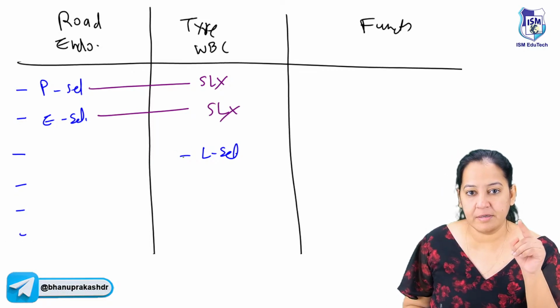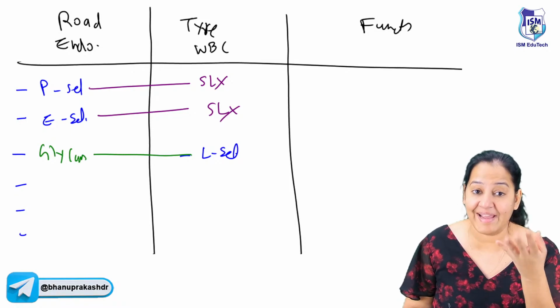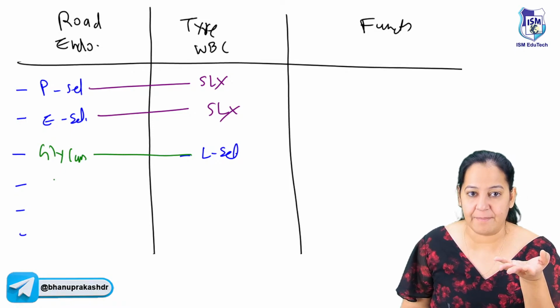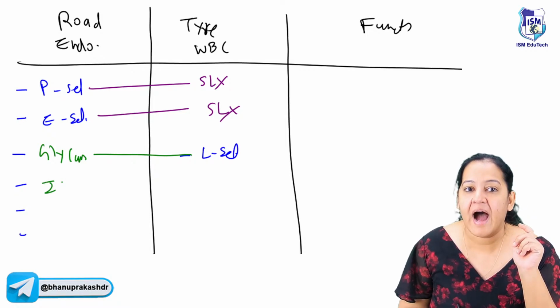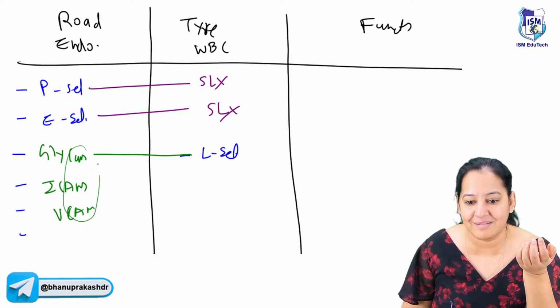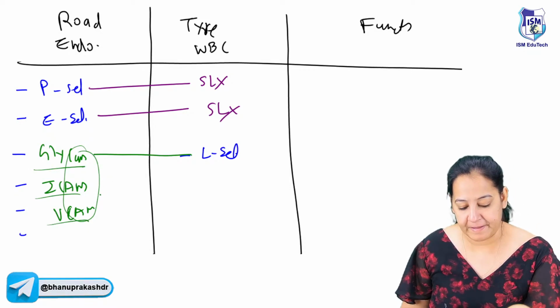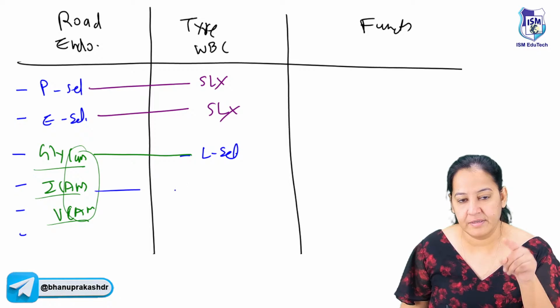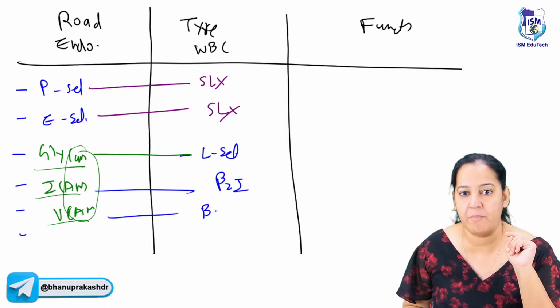But what about the L-selectin? It forms a bond with GlyCAM. As soon as I write GlyCAM, I remember its 2 big brothers. GlyCAM has 2 big brothers, ICAM and VCAM, which I remember together. I call all these CAM brothers. So GlyCAM, ICAM, VCAM. ICAM and VCAM form bonds with integrin. ICAM forms a bond with beta-2 integrin and VCAM forms a bond with beta-1 integrin.